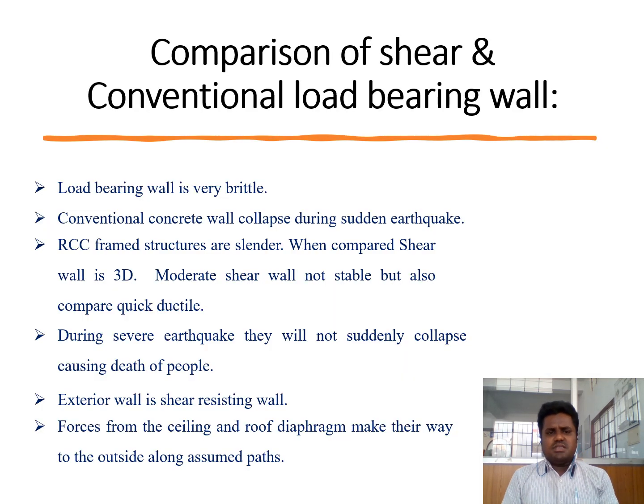So, a comparison of shear wall and conventional load bearing wall. The load bearing wall is very brittle. Conventional concrete walls collapse during a sudden earthquake. RCC framed structures are slender, whereas the wall is sturdy. A moderate shear wall is not stable but is also comparatively ductile. And the exterior wall is a shear resisting wall.